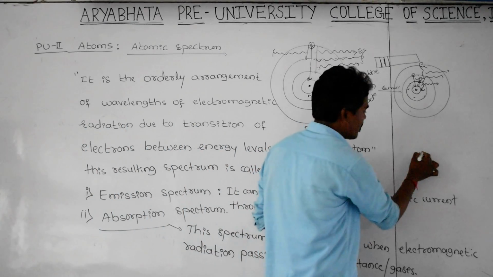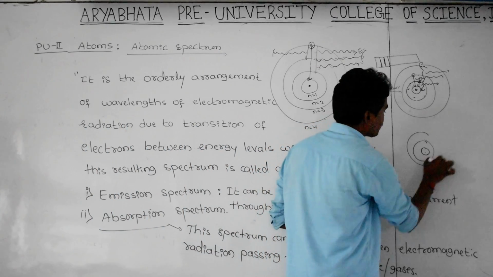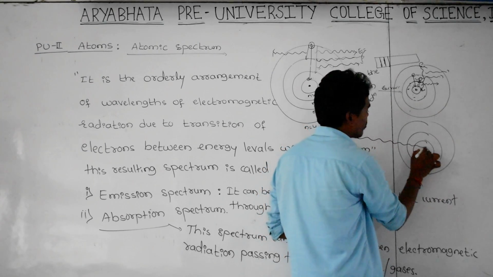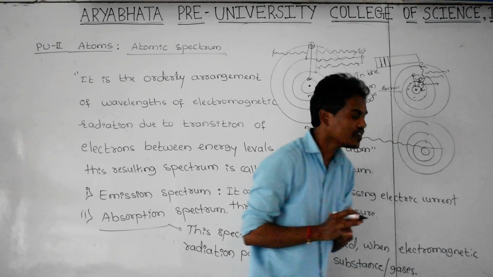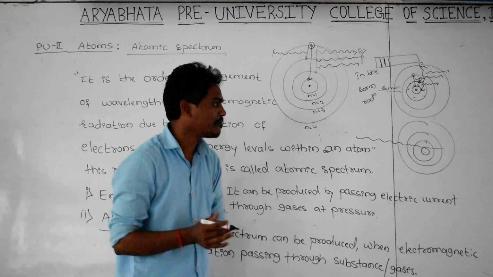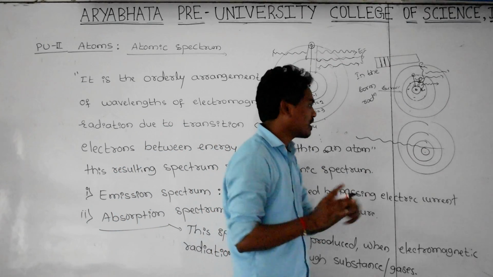Here, what is happening? Let us consider it is an atom. I am passing some electromagnetic radiation through the atom. Passing through the substance means the substance has an infinite number of atoms, and I considered one atom here.